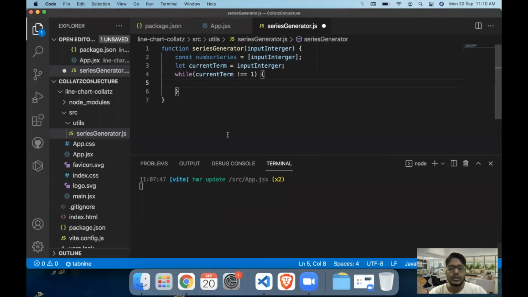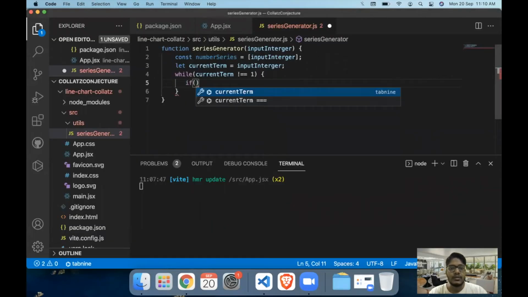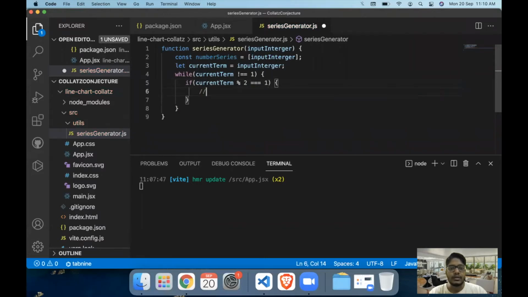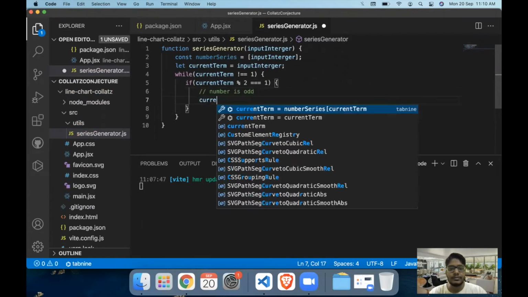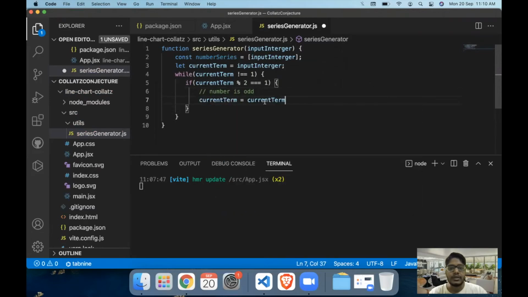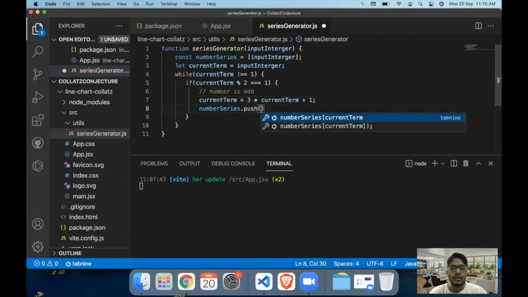So in our case, what we will do is check the current term using the modulus operator. If it is equal to 1, then we know that the number is odd. So the current term will be equal to the current term multiplied by 3, because we are doing 3x plus 1, so 3 star the current term plus 1. We'll push the current term into the number series. So we'll run number series dot push the current term.